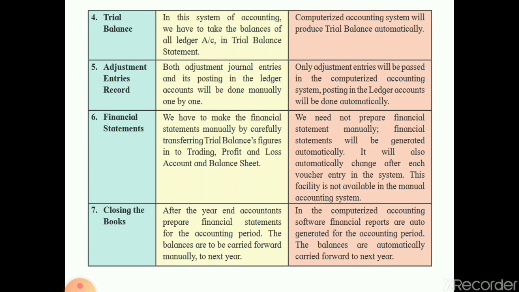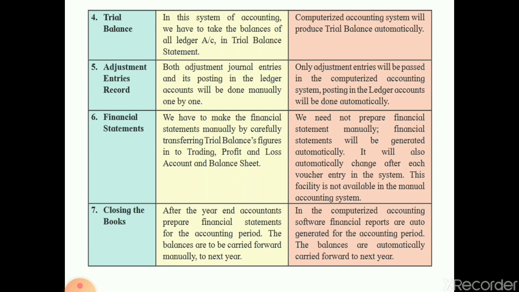Next is the financial statement. We have to make the financial statement manually. Be careful transferring trial balance figures into the trading profit and loss account and balance sheet. As you all know, we prepare financial accounts based on the trial balance. Now if there is one mistake in the trial balance, or while posting from the trial balance to these accounts, your balance sheet won't get tallied.